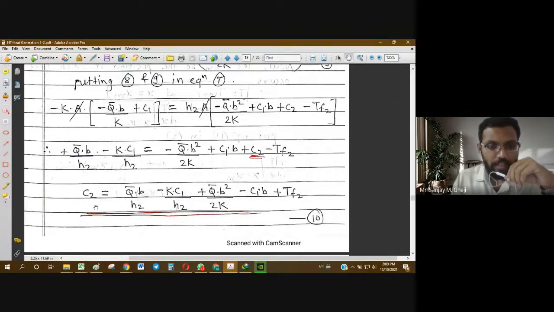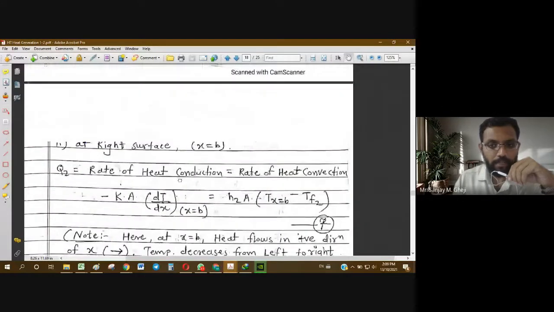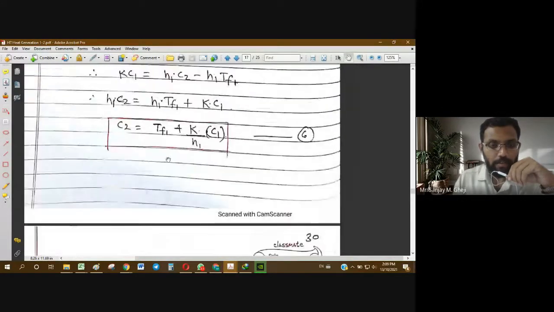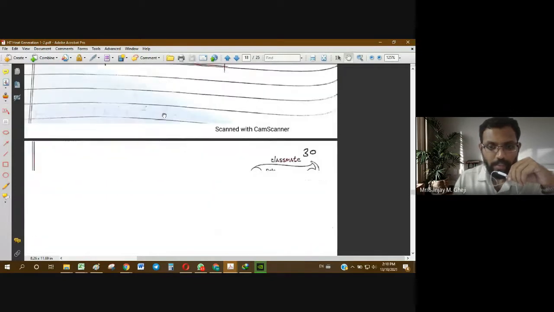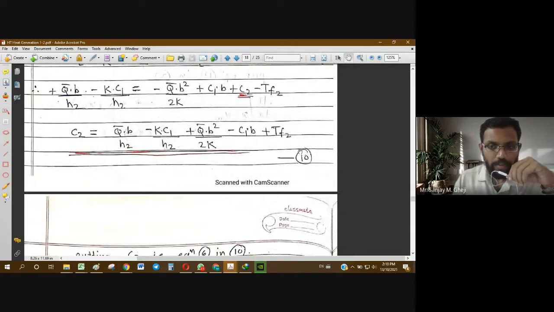Now we have obtained constant value C2. Okay, now this is one equation for C2, and earlier we also obtained another equation for C2. C2 is equal to this. This is equation 6. In the same fashion, we are getting another equation for C2 in this form. So we can equate equation number 6 and 10 together.